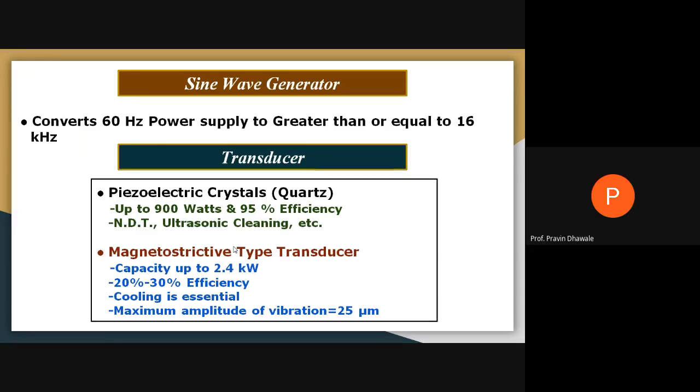It is also utilized for non-destructive testing, and ultrasonic cleaning is carried out using this type of transducer.